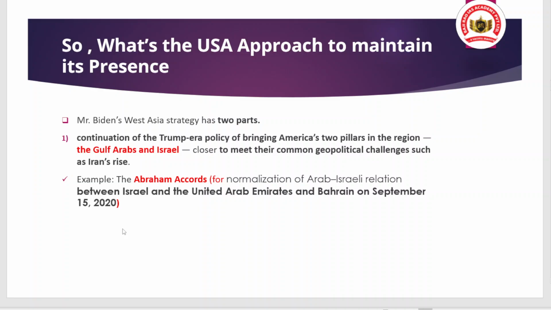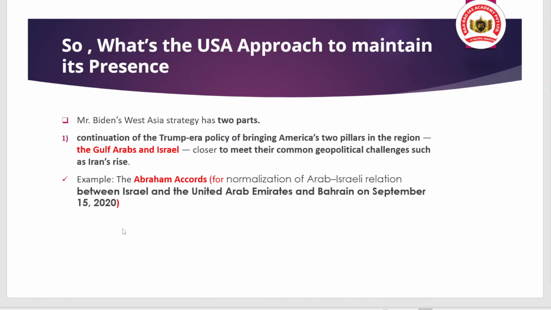First of all, the US administration's West Asia strategy to maintain its presence has about two parts. First of all, continuing the Trump era policy where the US allies of West Asia want to make closer relations with countries like Saudi Arabia and Israel, because historically these two countries remain in conflict. Okay, so the US is trying to close this gap, and for this there is an important necessity for the US